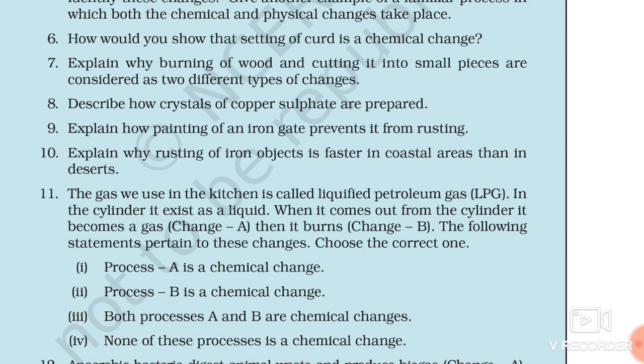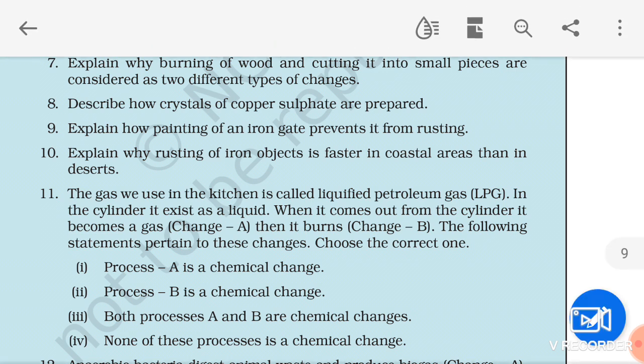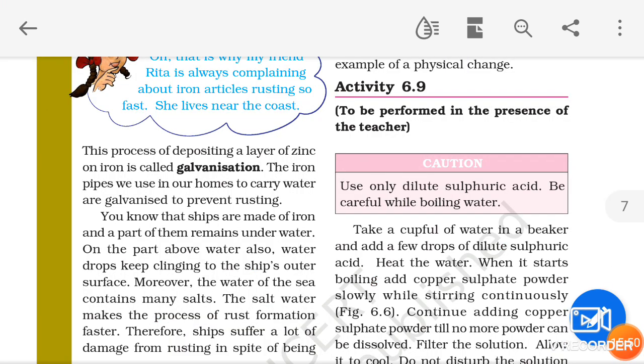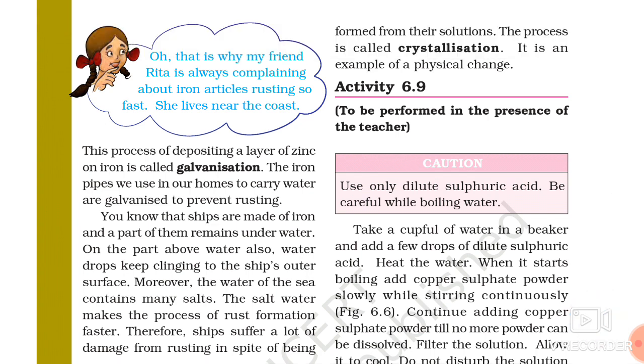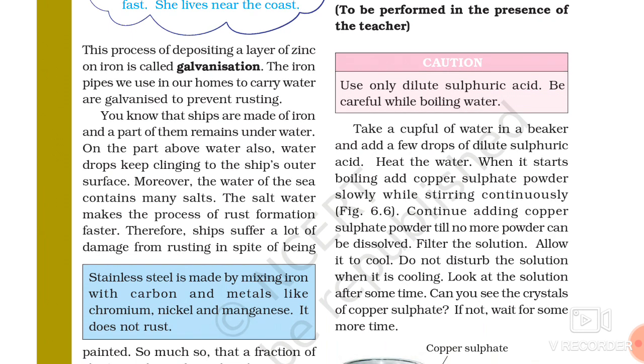Now question number 8, describe how crystals of copper sulfate are prepared. This is given in our book. It is very clearly mentioned. This process is shown in activity 6.9, how we can get crystals of copper sulfate by the process of crystallization.